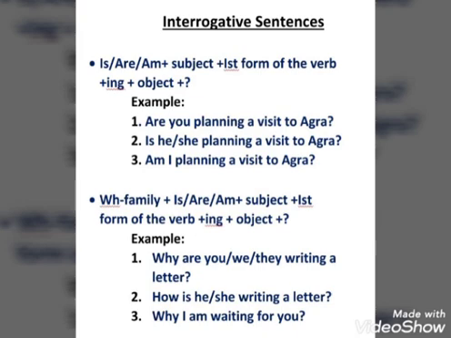Here in both the two sentences, is and am are helping verb. He, she and I are the subject. Planning is the first form of the verb with ing, and then other words, and at last we have used question mark. Next, WH family word. After then is, are, am, then subject, then first form of the verb plus ing and object, and at last question mark. Example, just as why are you, we, they writing a letter?